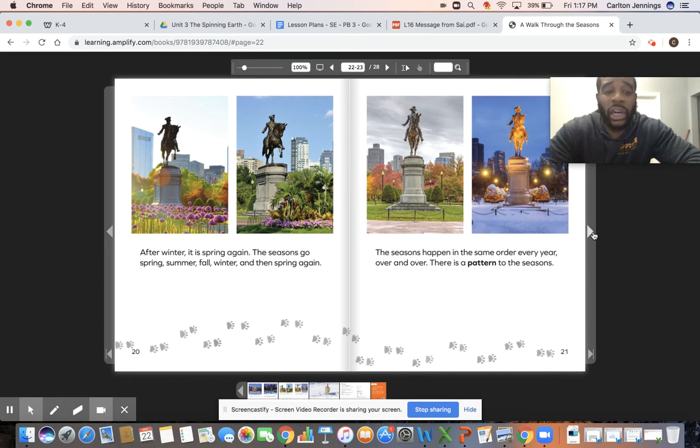The seasons go spring, summer, fall, winter, and then spring again. So that's the pattern. Spring, summer, fall, winter, spring, summer, fall, winter. That's the pattern. It keeps happening over and over. The seasons happen in the same order every year. There's a pattern to the seasons. Right now we're in the spring season in Chicago, in our city. So after spring is going to be summer. So summer will be next.